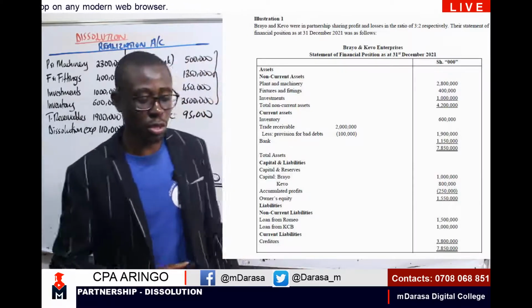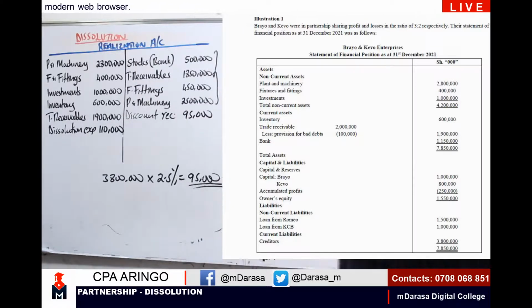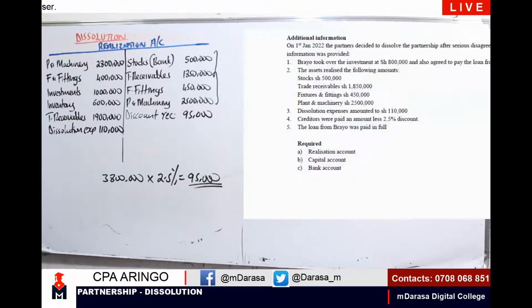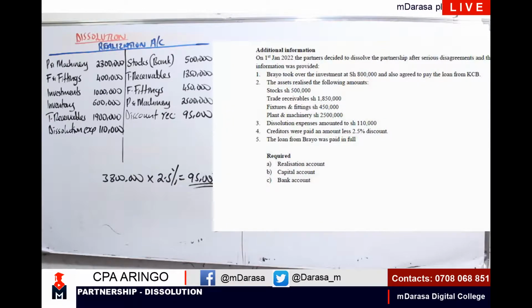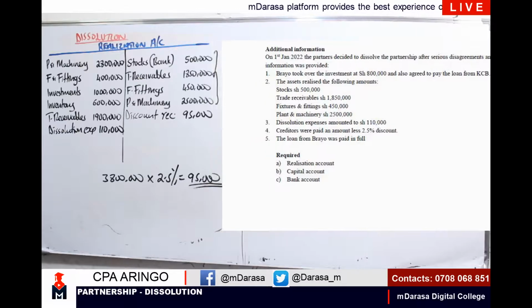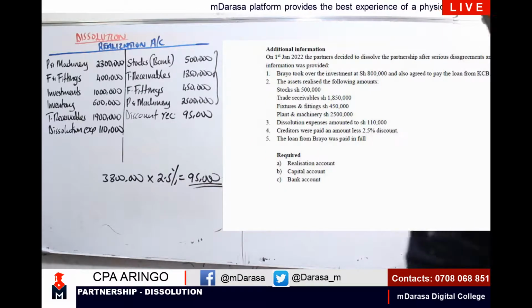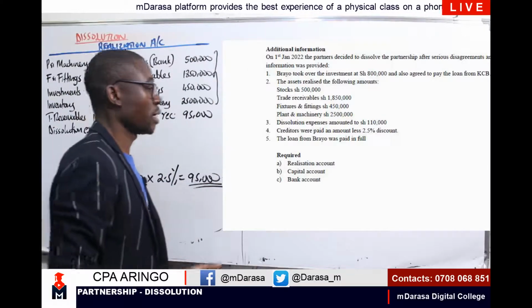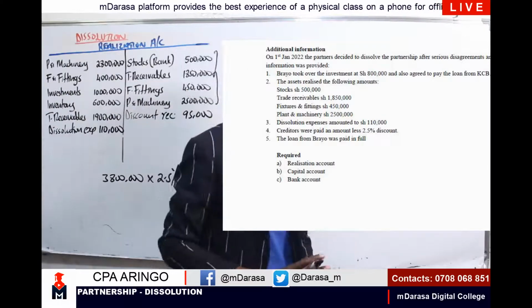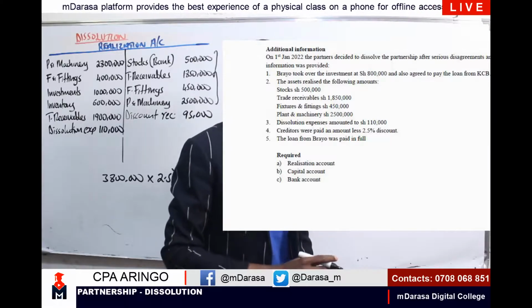So in our question, did you have any assets that were taken over by the partners? That's the question that we should ask ourselves. And in that case, I can clearly see, if you go to note 1, we are told that Brayo took over the investments at 800,000 and also agreed to pay the loan from KCB. So I'm having Brayo agreed to take over this asset, investment. Therefore, the accounts to be affected will be the capital account of Brayo and our realization account.